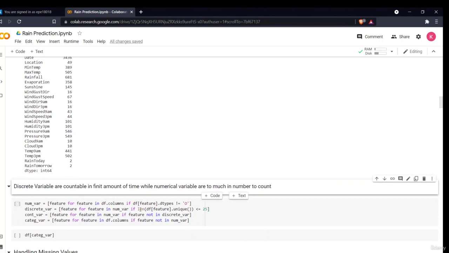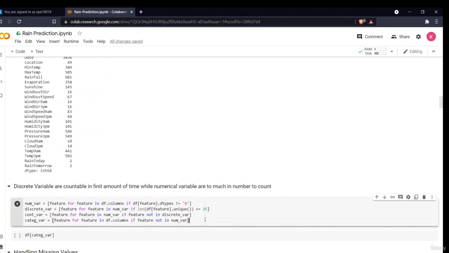So now, the very first thing which will help us in doing our data analysis is to categorize our data into different types. The first thing we will do is categorize the data into numerical variables. I'll write a command, I'll create a list: feature for feature in df.columns if feature data type is not equal to object. It will give all those features in which the data type is not equal to object, that is my numerical variables.